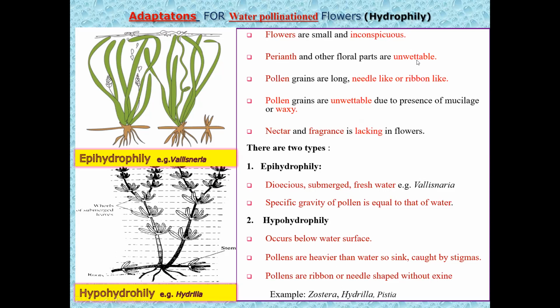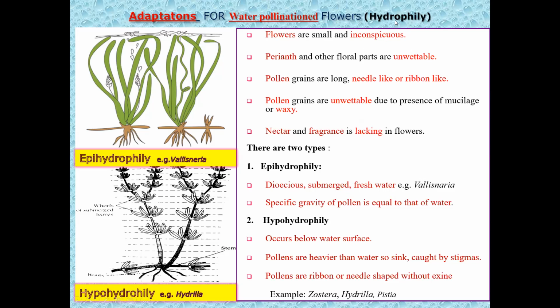That means they will not easily decompose or get wet in water; the perianth is unwettable in this way, since it is covered with a mucilage or waxy coating. The plants are hydrophytes. Therefore, the perianth is unwettable, coated with mucilage or wax. Pollen grains are long, needle-like or ribbon-like. They are also wax-coated. Pollen grains are also unwettable and are coated with wax or mucilage.